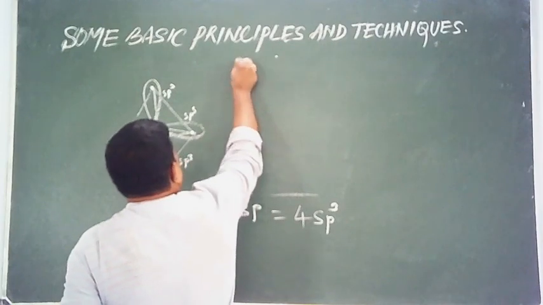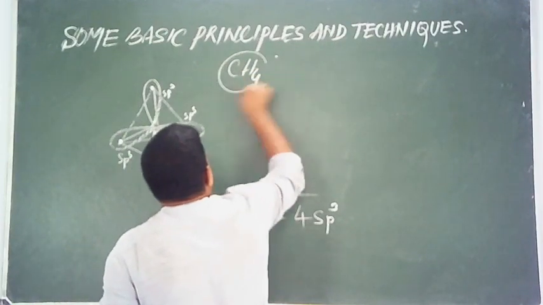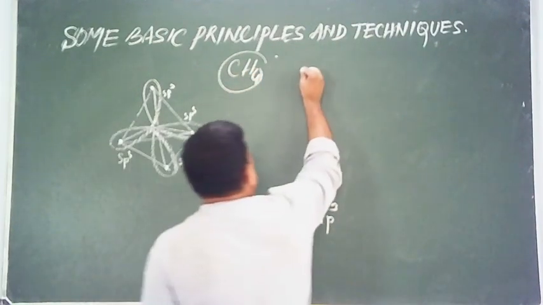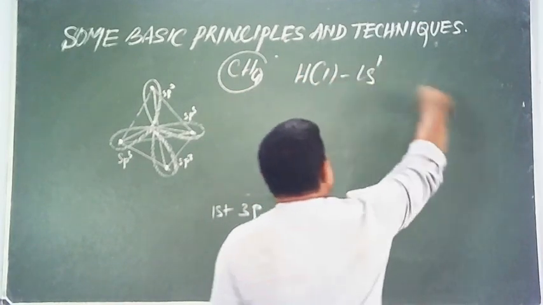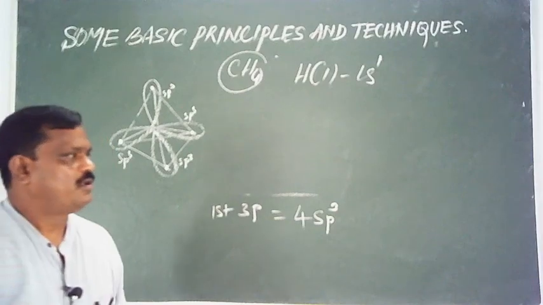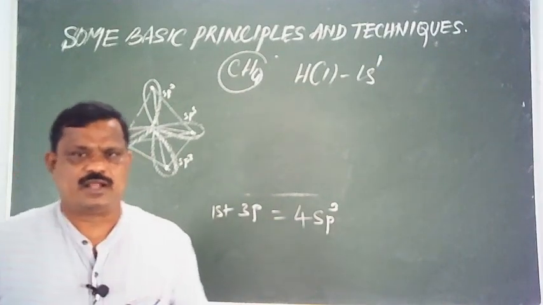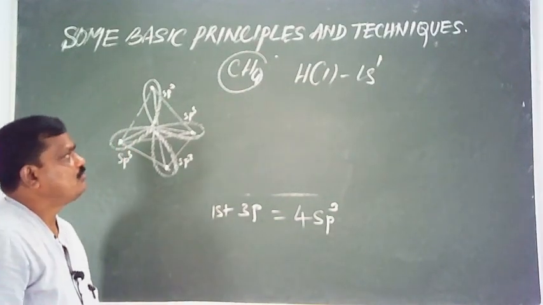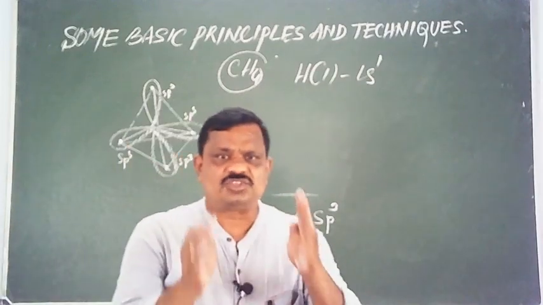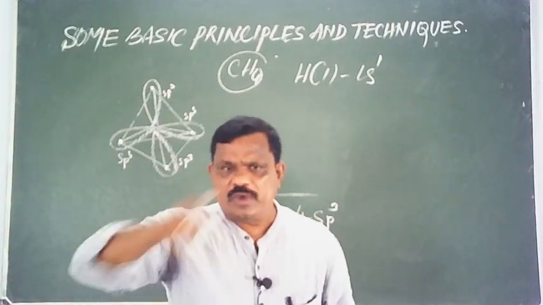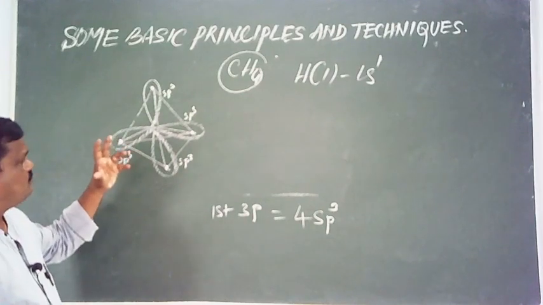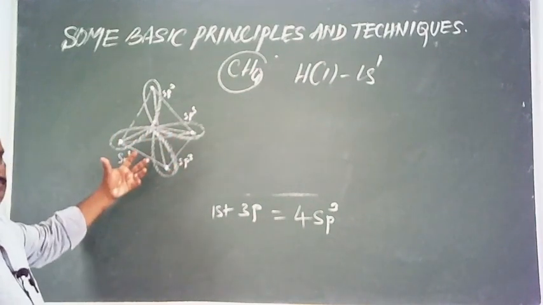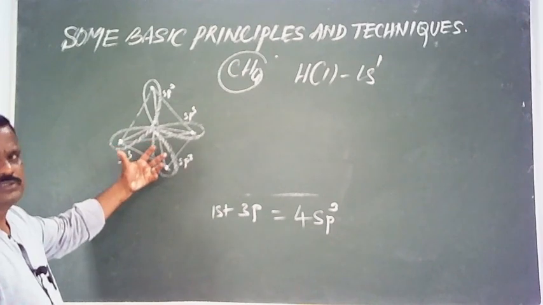Then you see here, CH4, there are 4 hydrogen atoms. Atomic number of hydrogen is 1. So, electronic configuration 1s1. Each hydrogen contains 1 electron in s orbital. Shape of the s orbital is spherical. Now, let us think of the utilization of these orbitals.